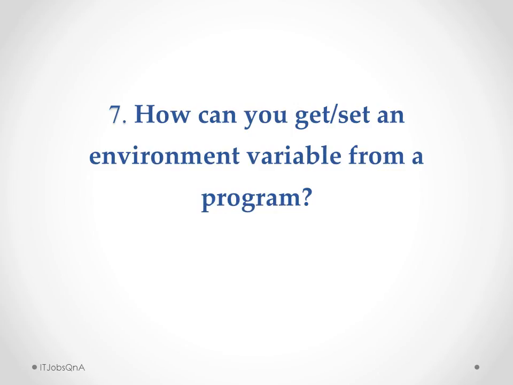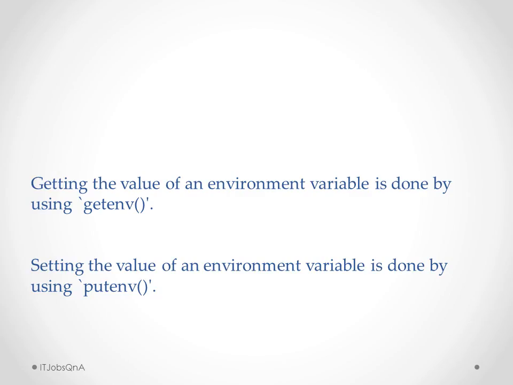Seventh question is, how can you get or set an environment variable from a program? The answer is, getting the value of an environment variable is done by using getenv, and setting the value of an environment variable is done by using putenv.